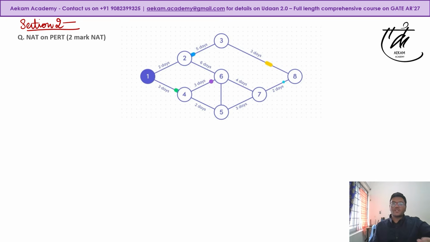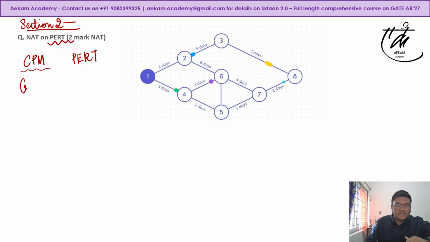The first question obviously was from project management, but this time it was based on PERT, not CPM. PERT was not asked in, say, the last 5 years, so PERT has been repeated here. Now, just to give you a brief description, what is CPM, what is PERT? CPM and PERT are two techniques in which you estimate your project completion times. You have certain probabilities in PERT. CPM is more deterministic. So let's see what it is extremely briefly.